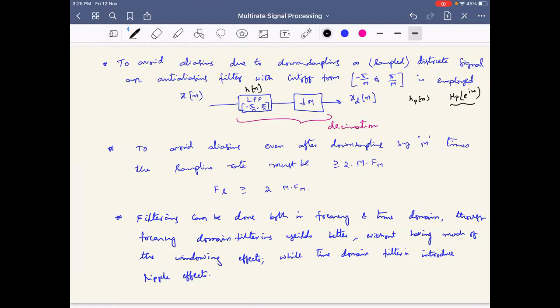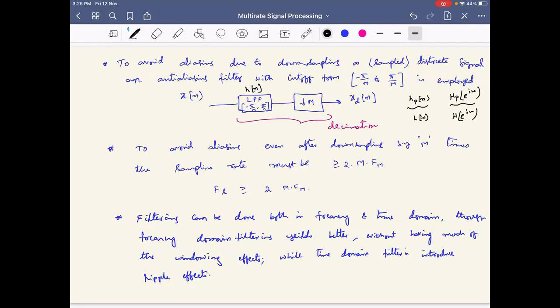After windowing and so on, I may get the practical frequency response, and I will get the practical impulse response of it. So what we are saying is h of n and h of e power j omega. H desired is what we are saying, h d of n and h d of e power j omega, right? So we get these things and then apply them in the time domain.